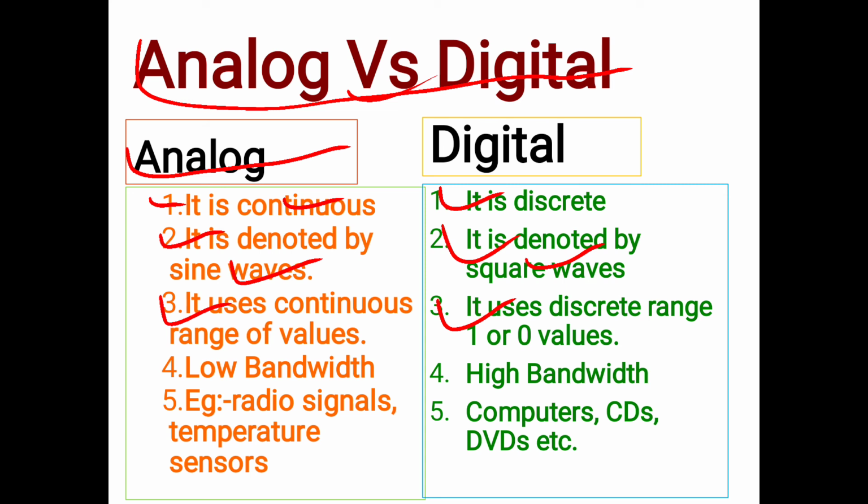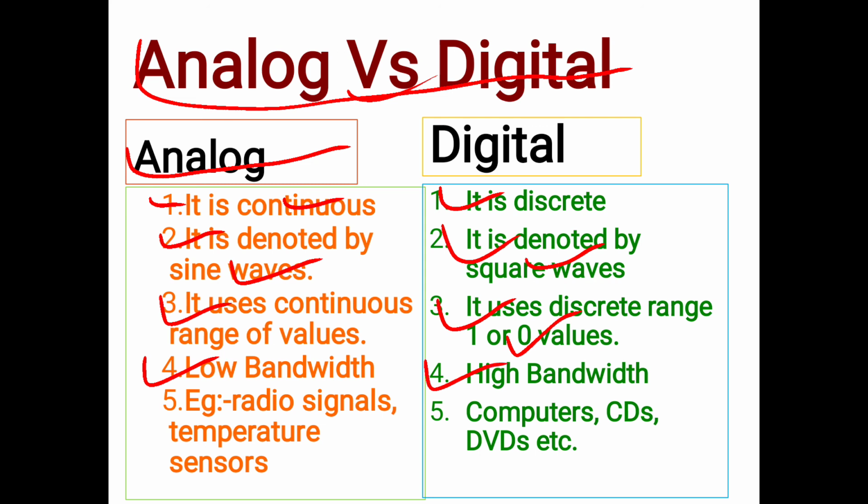So 1 represents high and 0 represents low, that means zero value. The analog signal or analog information occupies very little bandwidth, but digital circuits or digital information require high bandwidth.